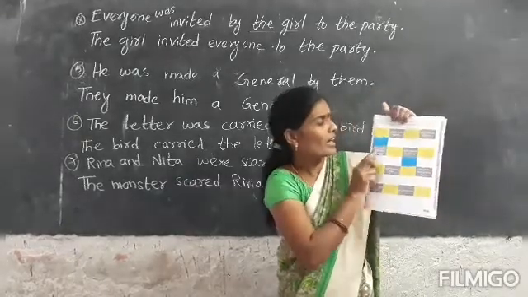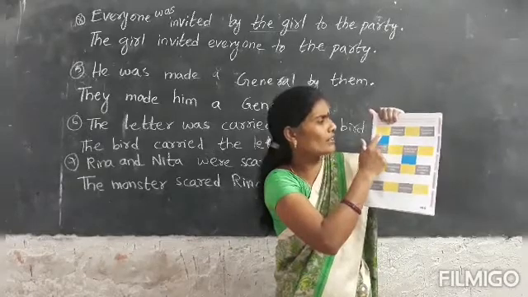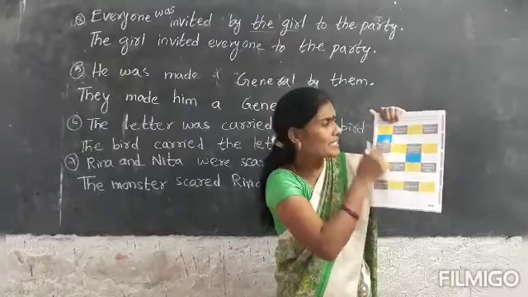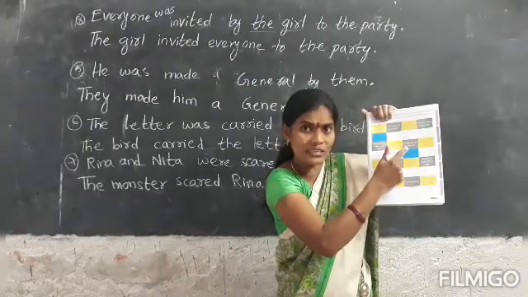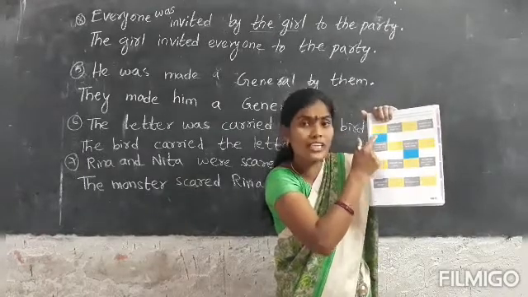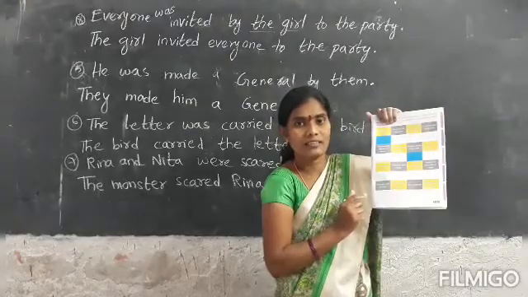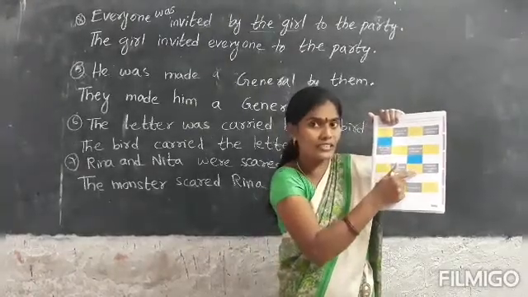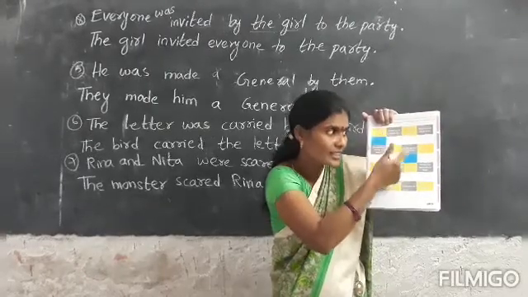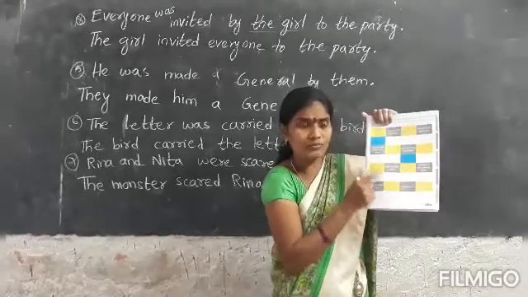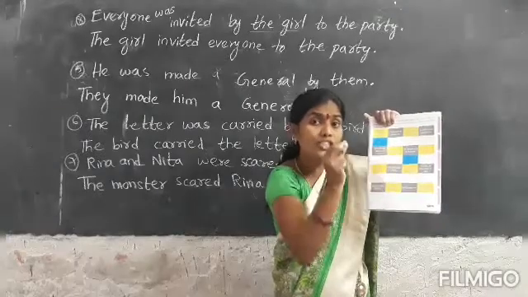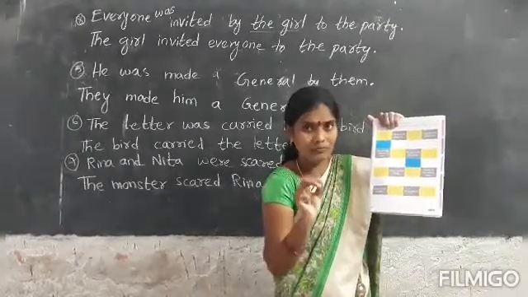Next, the hunter shot the tiger. The tiger was shot by the hunter. This is an active sentence and this is a passive sentence. What did he do? He used the same color for these two, because these two are the same sentence. This is the active voice, and he changed the active sentence into passive voice here. So what did he do for the same sentence? He used the same color.